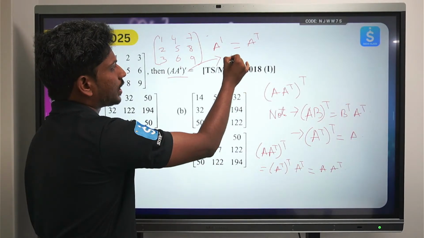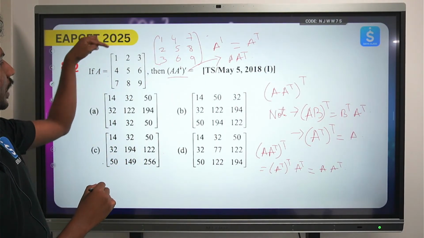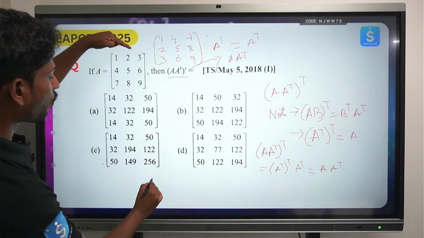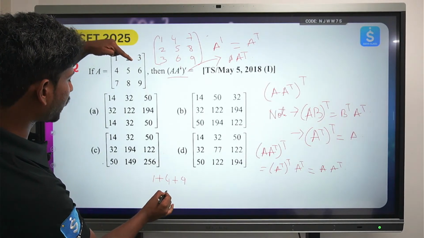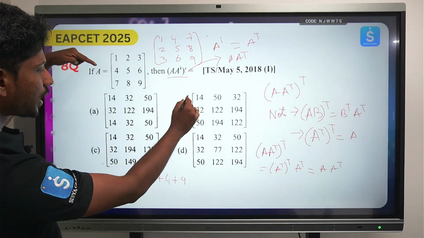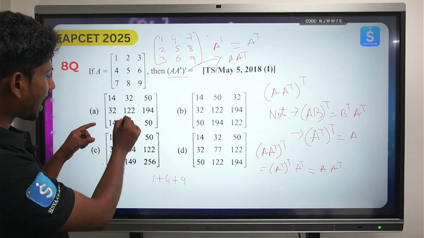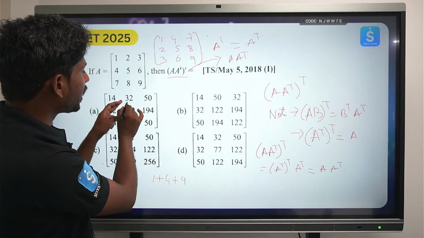A into A transpose. So we just need to multiply these two matrices, right? Multiply cheyandi, 1 into 1 1, 2 into 2 4, so 1 plus 4, 3 into 3 9, so 9 plus 4 13, 13 plus 1 14. So all the answers are matching, so we don't have to even start with this calculation. It's better to start with something which is being discriminated and biased. So let's see here.